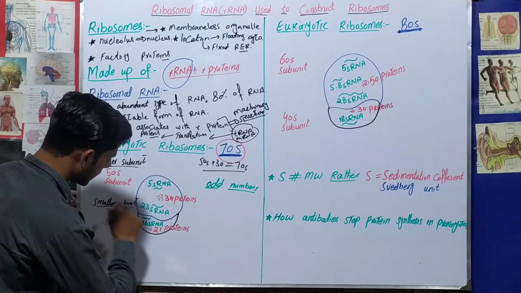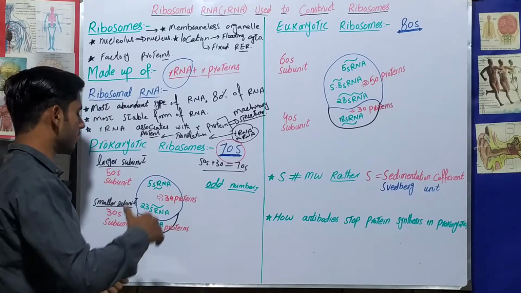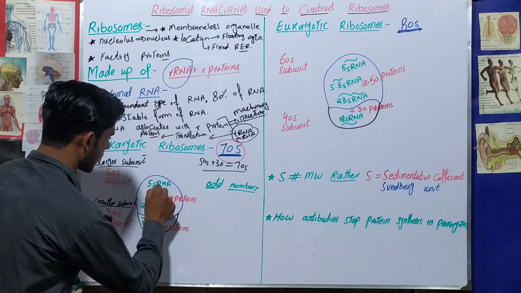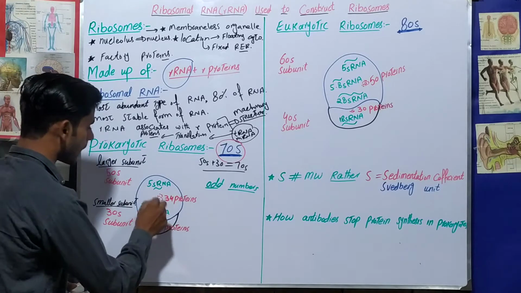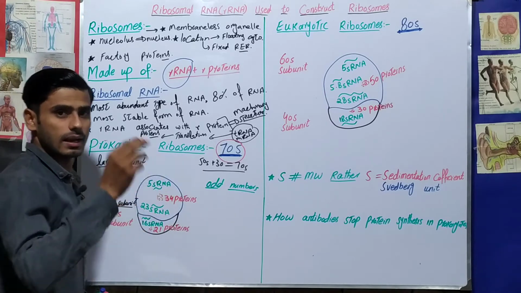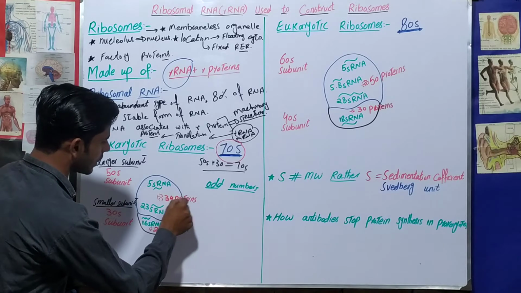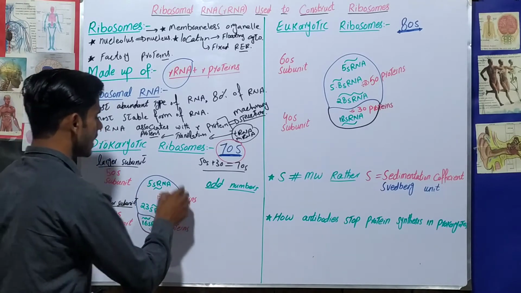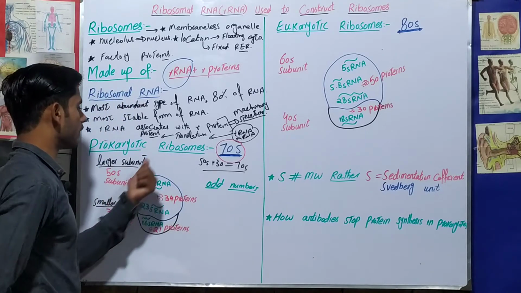Okay, look at this one. This 50S subunit consists of two further units, that is the 5S ribosomal RNA and 23S ribosomal RNA plus 34 proteins. So the larger subunit is further made up of 2 ribosomal RNAs and 34 proteins. The 2 ribosomal RNAs are 5S RNA and 23S RNA, and 34 proteins. These will combine with each other and they will form the larger subunit of the ribosome.